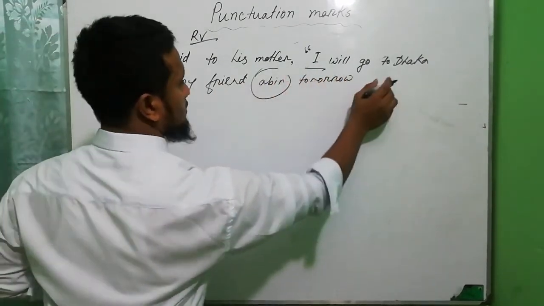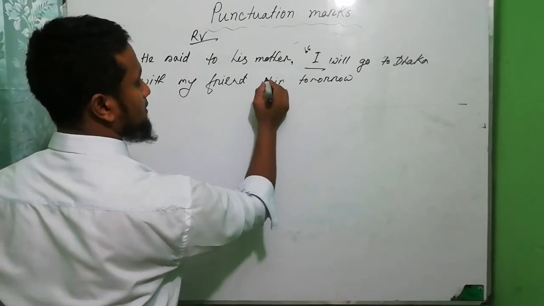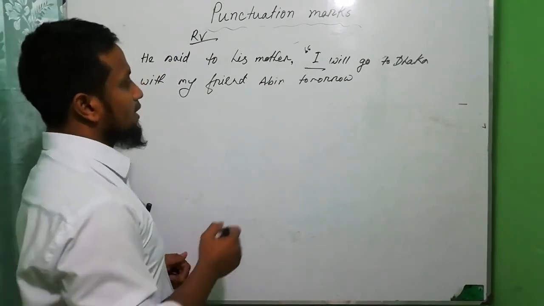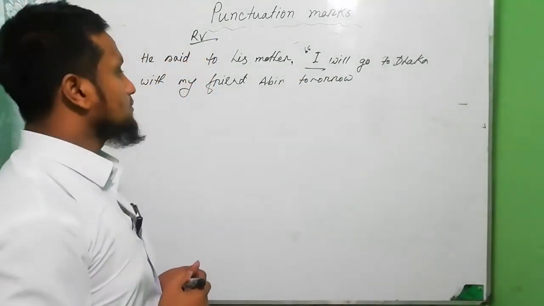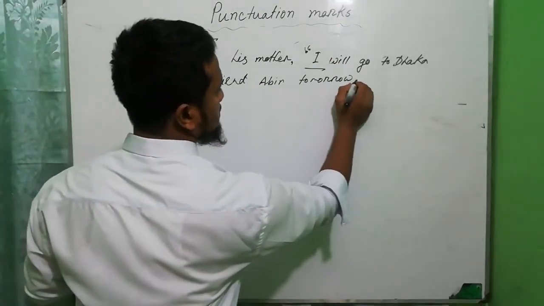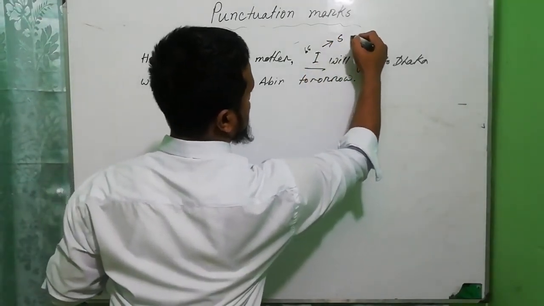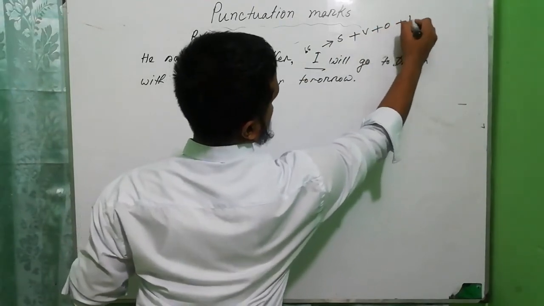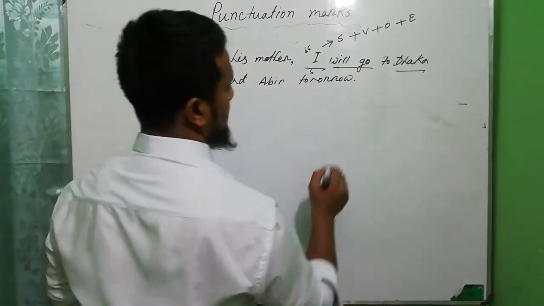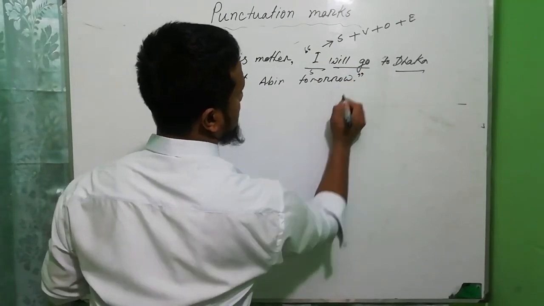Okay, and Abir is a proper noun and this is the name of a person, and we use here the capital letter because this is the most important rules of capitalization. And we also use full stop because this sentence followed the structure of assertive: subject, verb, object, extension. So the end of the reported speech we also use inverted comma.